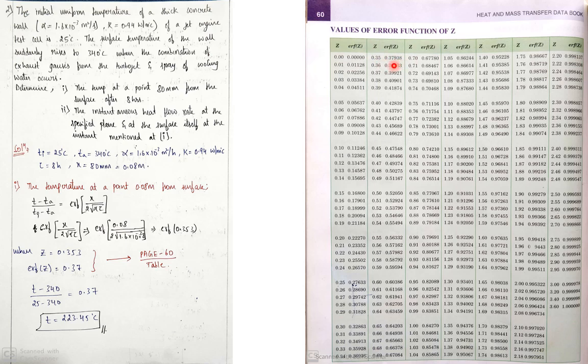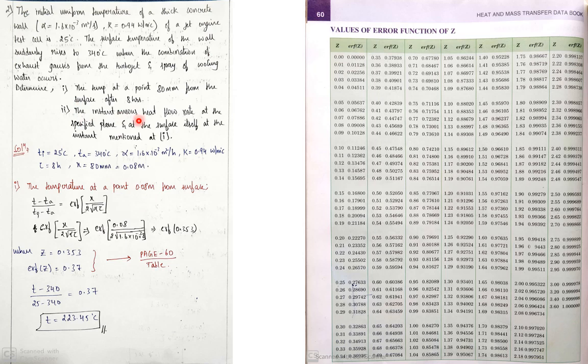So we shall take the error function equal to 0.37. Now the RHS is equal to 0.37. We got the RHS. Now on the left hand side, Ti is known, and T is the value we need to find out. Substituting Ti, we'll get the temperature, that is 223.45 degrees, the temperature at a distance of 80 mm from the surface after a duration of 8 hours. Okay guys, this is the problem.